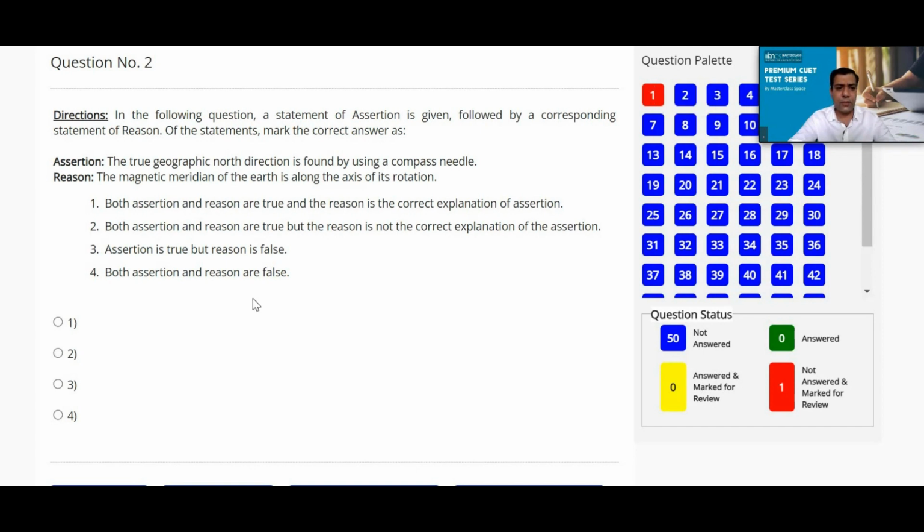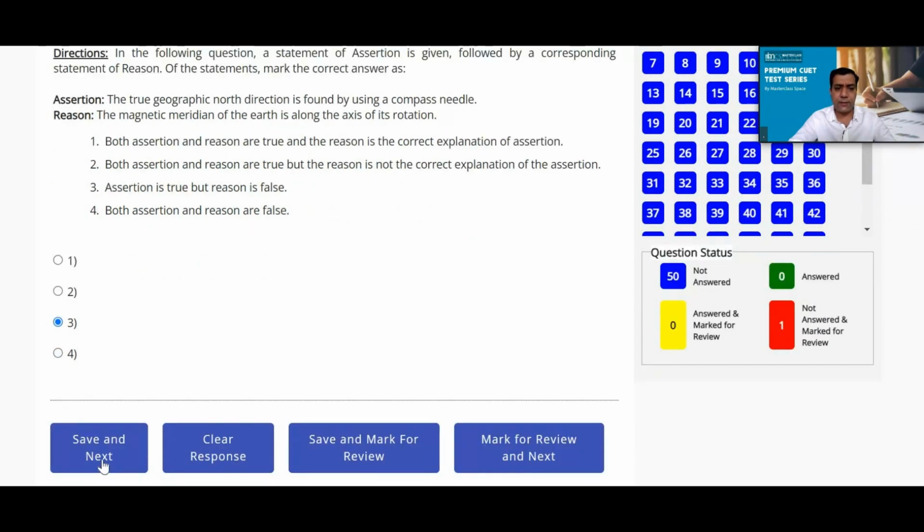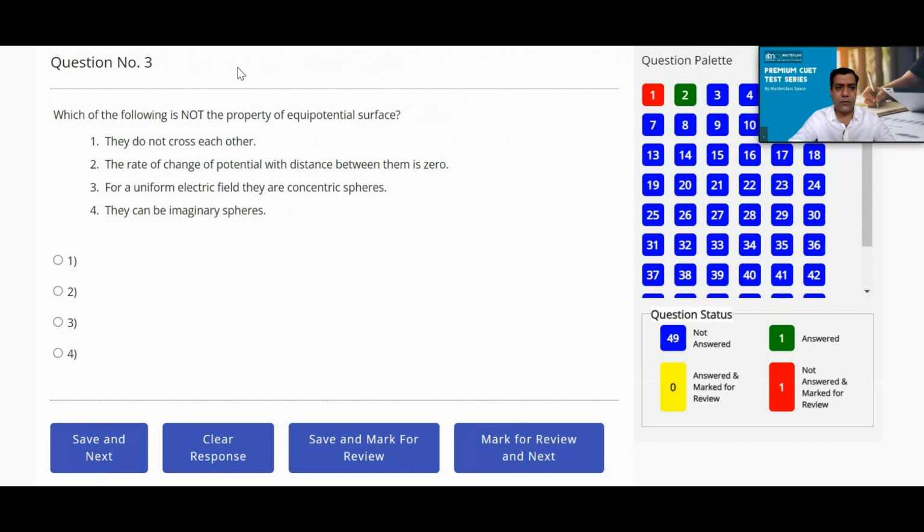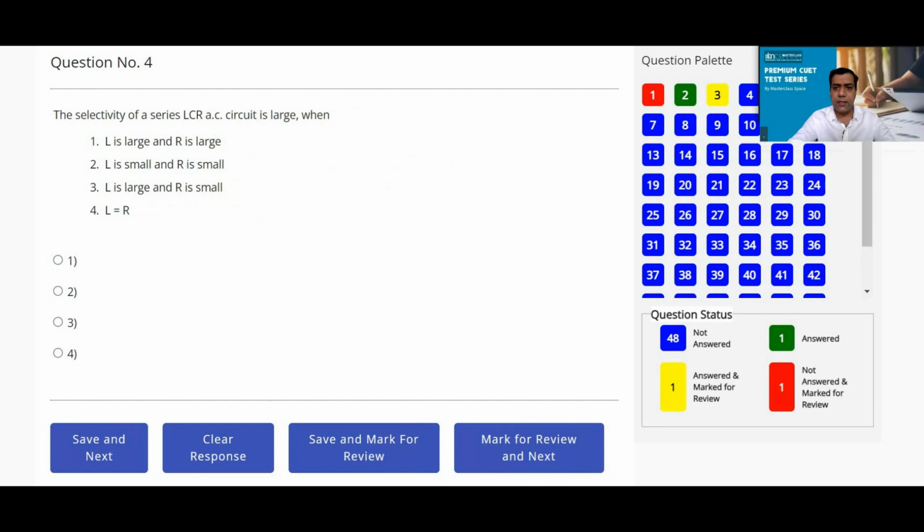Now for example, this is an assertion reason question, and I'm not going to take much time. I'll simply click on option number 3, and in order to move to the next, I can simply click on save and next. Which of the following is not the property of equipotential surfaces? For example, I wish to click on option number 1. Now I do save and mark for review on this one, so you can see this button becomes yellow in color.